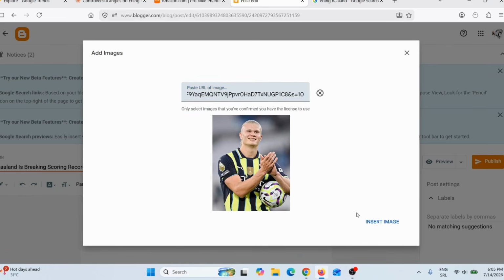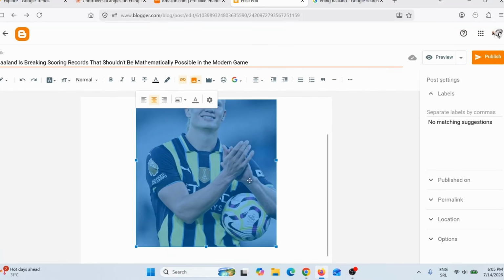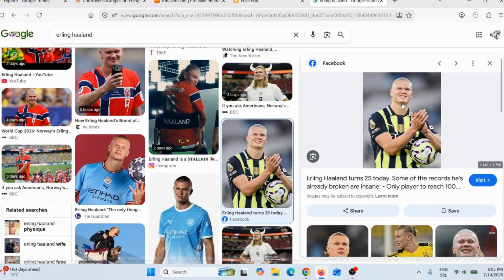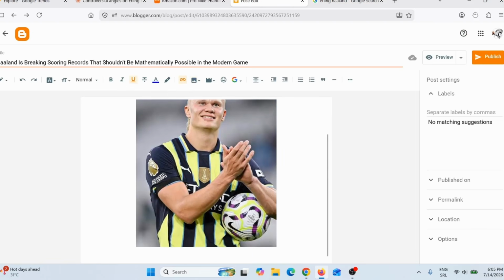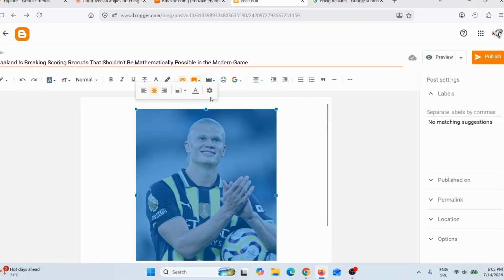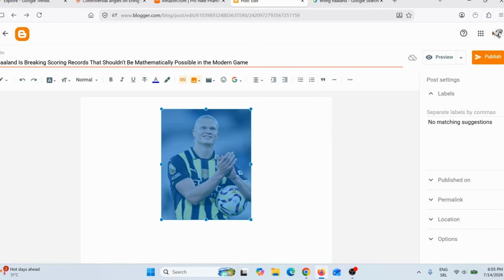So I will just click on insert image. So Blogger will automatically embed this image here on your blog. As you can see here, you can click here and say, for example, medium size, update, and here you can see how this image looks now.